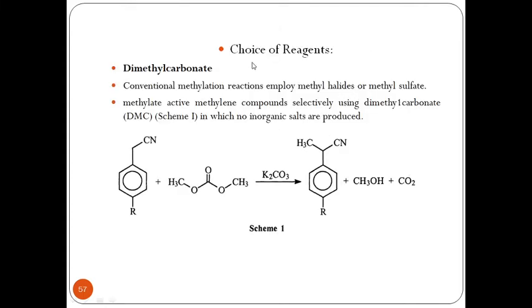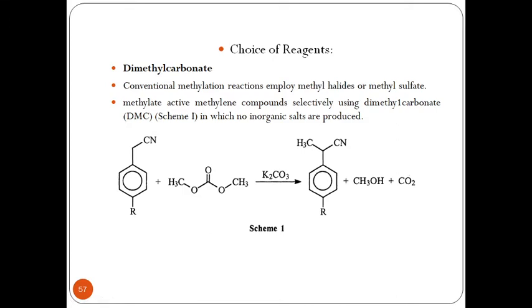Another aspect is the choice of reagents, which is very important in green chemistry. One example is dimethyl carbonate, a reagent utilized for methylation. Conventionally, methylation reactions employ either methyl halides or dimethyl sulfate, that is (CH3)2SO4. These are not biodegradable, and nor can the reagents give a proper amount of yield.